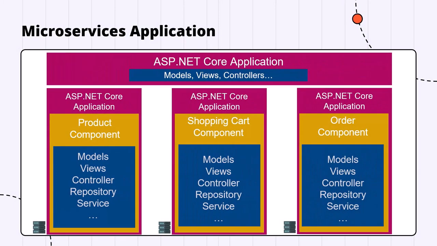In this case, you can see all the components that we had, like shopping cart, product and order components. They are now individual .NET Core applications or APIs. On top of that, you should notice all of the three applications also have their individual database, and they do not share a common database. There will be a separate application that will interact with the individual microservices. And with this architecture, maintaining all of the services is now quite easy.